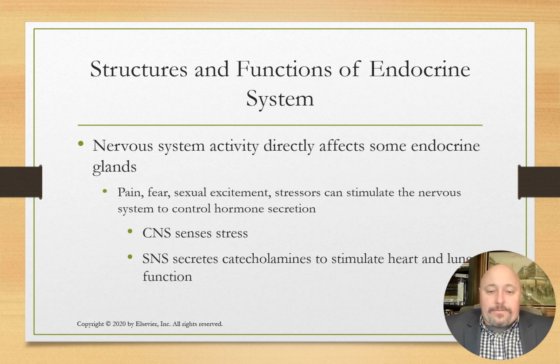Nervous system activity directly affects some endocrine glands. Pain, fear, sexual excitement, and stressors can stimulate the nervous system to control hormone secretion. The CNS senses stress, and the sympathetic nervous system secretes catecholamines to stimulate your heart and lung function, helping you respond to that danger.